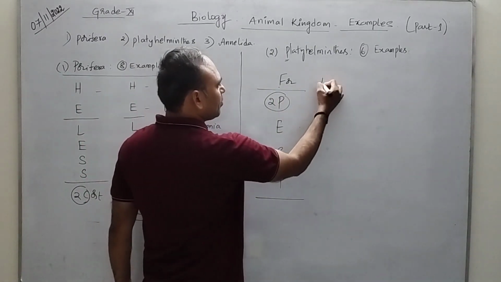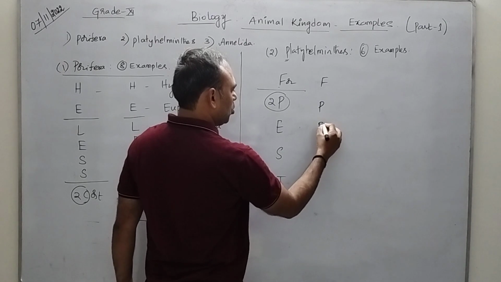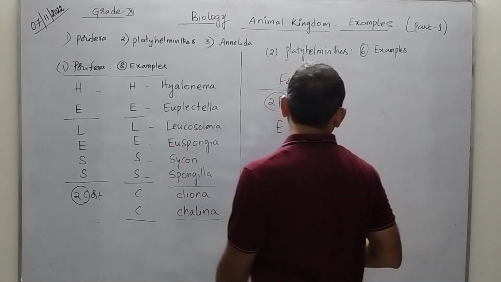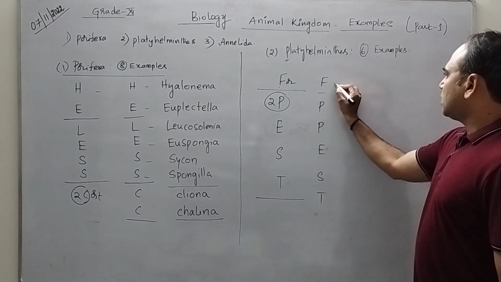Now expanding this, we get F, 2p, E, S and T. Now what are the examples?